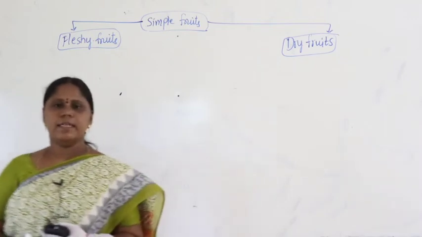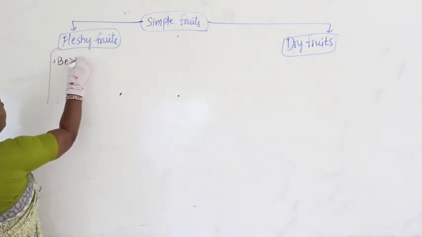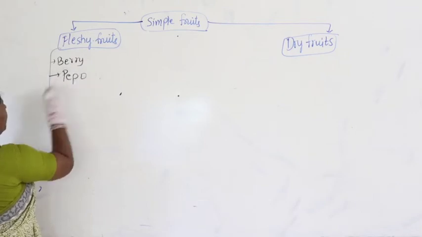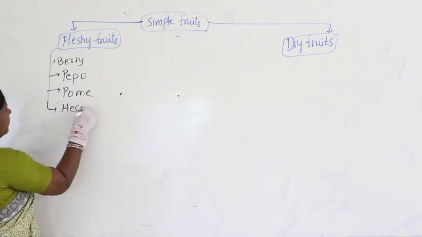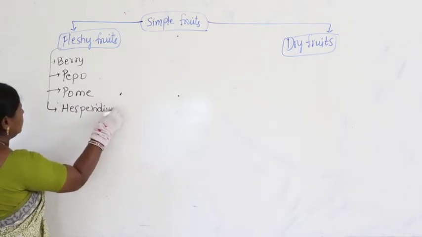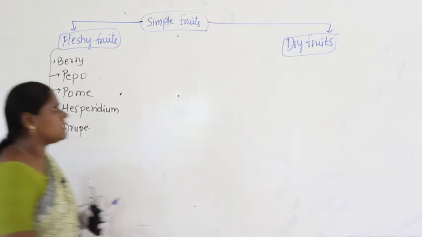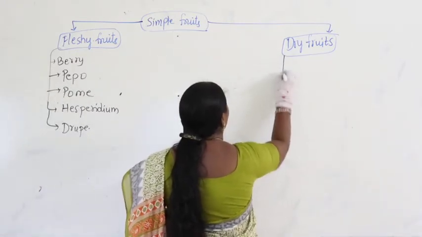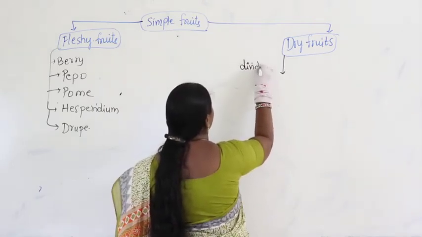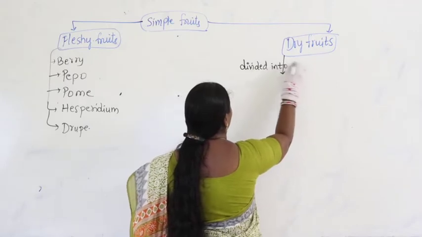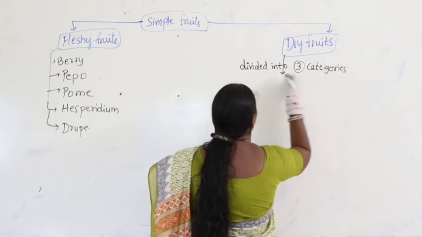What are the things we discussed under fleshy fruits? Under fleshy fruits we discussed berry, pepper, pome, hesperidium as well as drupe. Now let us discuss dry fruits. Dry fruits are generally divided into three categories. Now let us discuss in detail what they are.